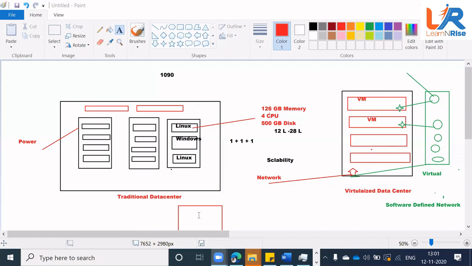Some very heavy services, like your email server, your SAP server, your Oracle server, are still run on premises, because these are very huge servers. If they put them in the cloud, the bill will be very huge.